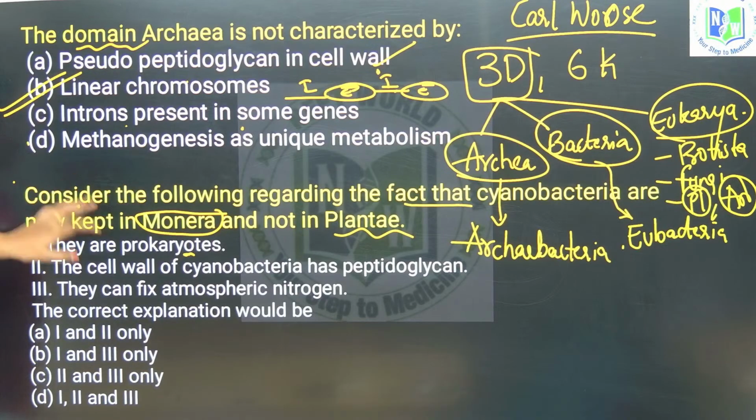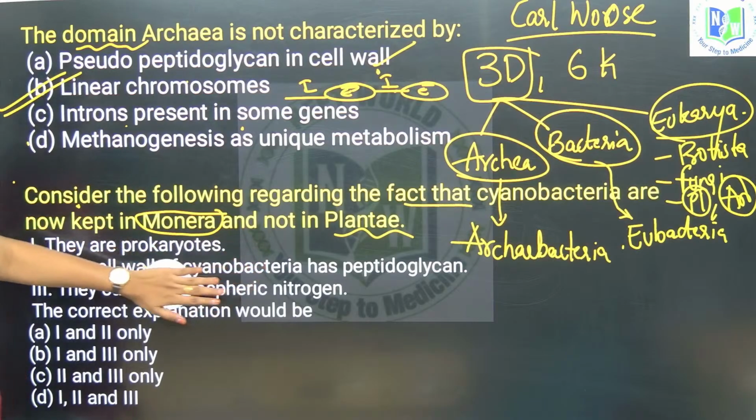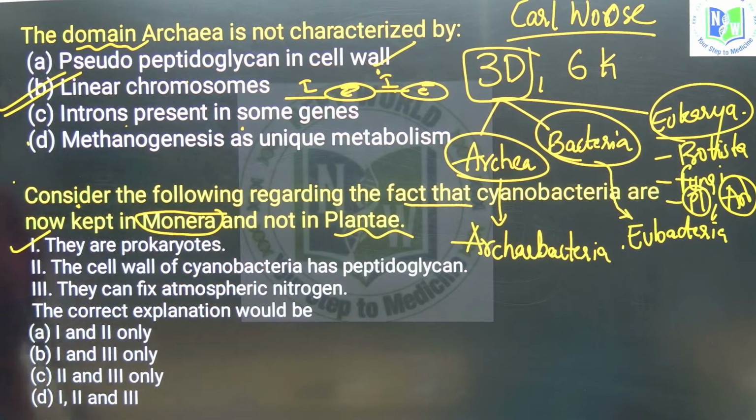Cyanobacteria are now kept in Monera, not in Plantae. Yes, they are prokaryotes. Their cell wall has peptidoglycan, true. They can fix atmospheric nitrogen, correct. So, all the options 1, 2, 3 are correct only.